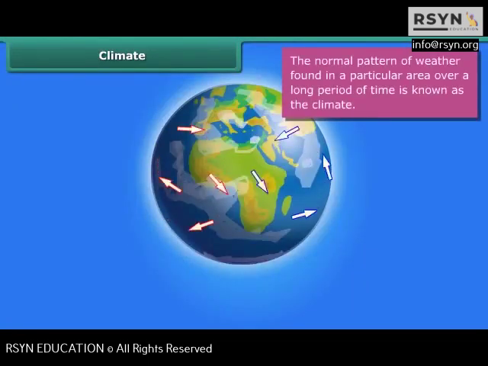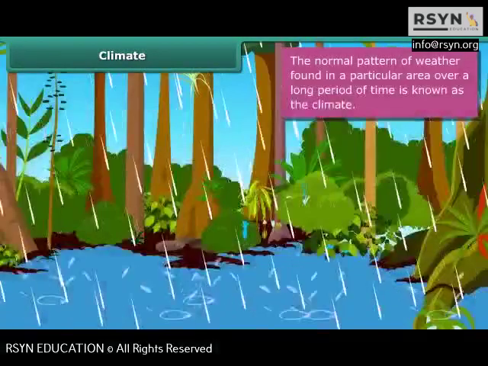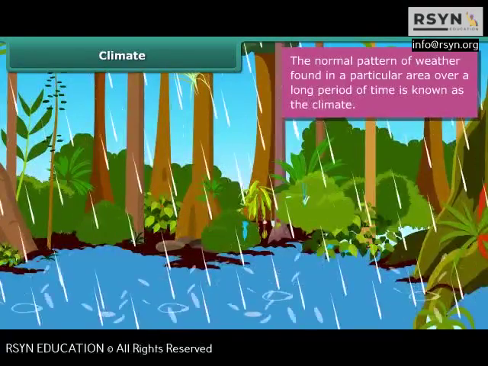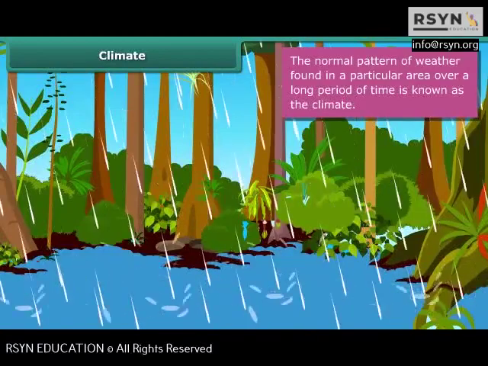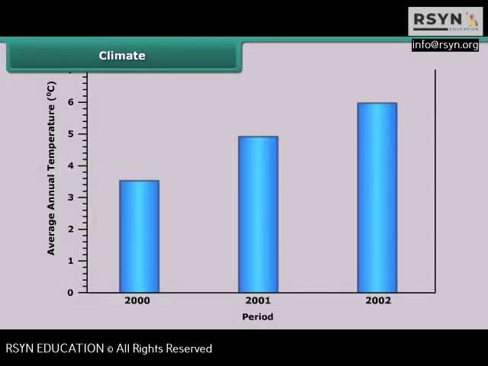Let us know how climate is different from weather. The average weather pattern taken over a long time, say 25 years, is called the climate of the place. If temperature at a place is high most of the time, it is said to have a hot climate. If it has heavy rainfall in addition to high temperature, then we say that the climate of that place is hot and wet. For recording climate conditions, the mean temperature of a given month for a particular place is found in two steps. First, the average of the temperatures recorded during the month is calculated.